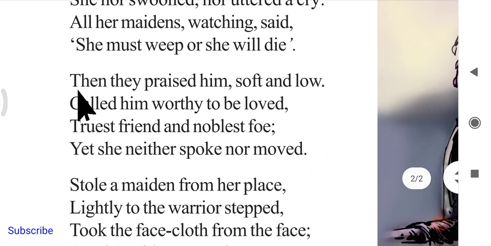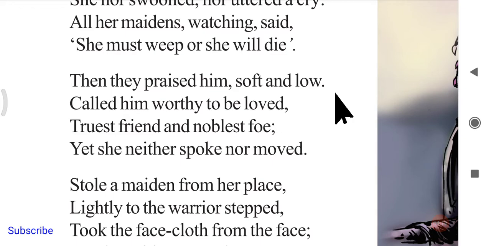Next, then they praised him soft and low, called him worthy to be loved. So they even started to praise, in the sense talking good of someone, or talking good of his nature and all. They started praising him soft and low in the sense, since it is a situation where there is pain, they should not make big sounds while praising him.